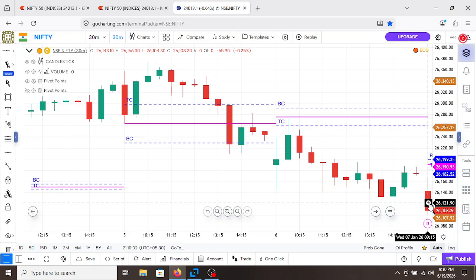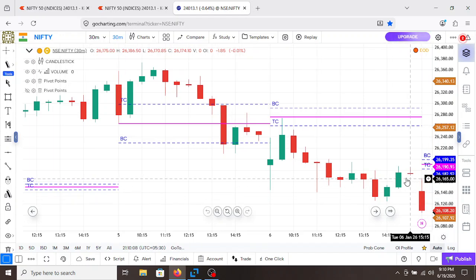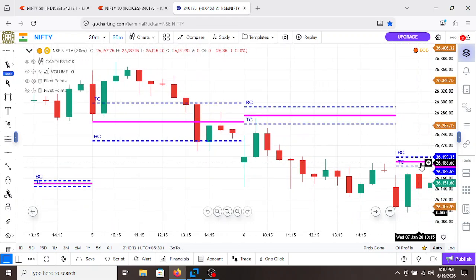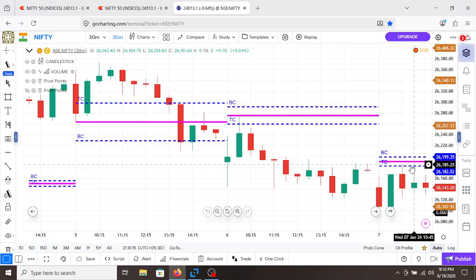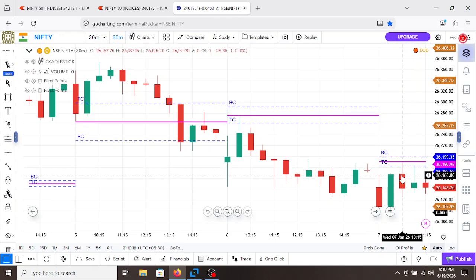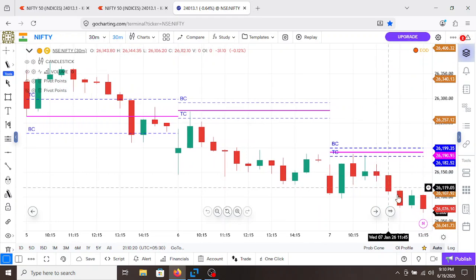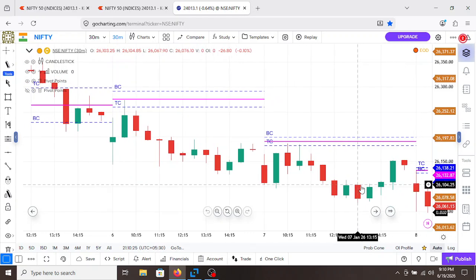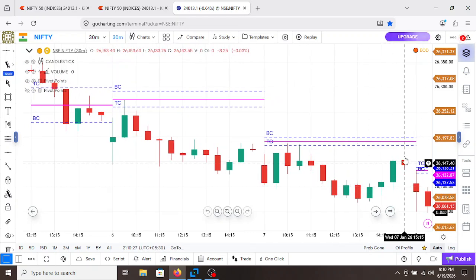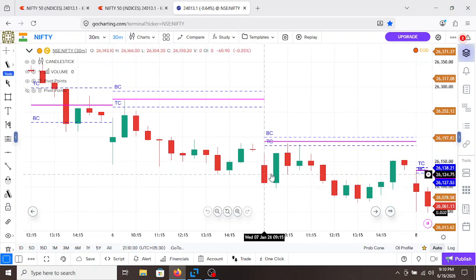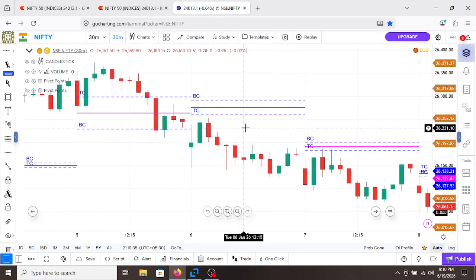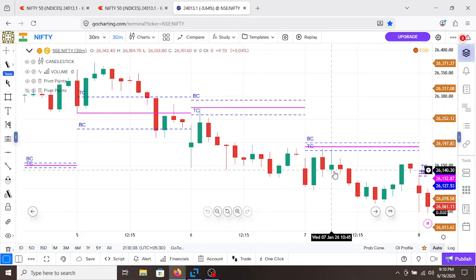Now if we see here, the value is on the downside, and the activity here is institutional selling activity. So on the 7th of Jan, if we want to trade, we need to look for a short opportunity. Let's see. Okay, price reversed here. Nifty tested the POC. Again sellers try to take control. You can see the shadows, and later on Nifty falls to this level, and the market again reached here.